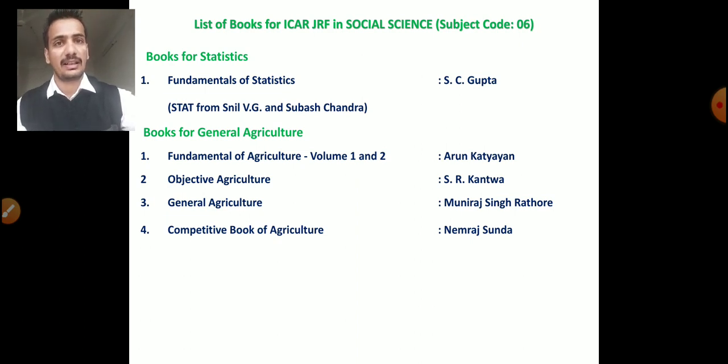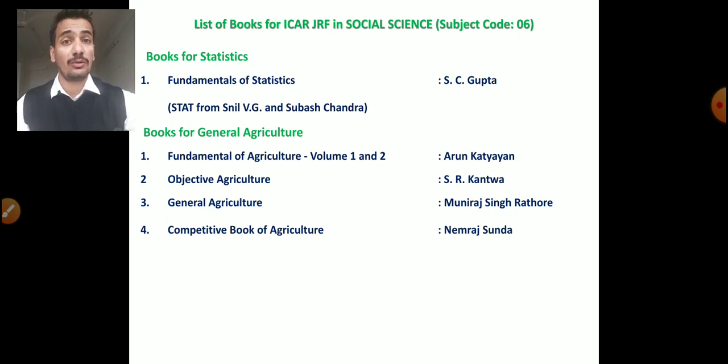About general agriculture. For general agriculture, I already told you, you must read at least 1 hour to 1.5 hours daily, because general agriculture is very vast. As per my knowledge, 15 to 25 questions, or up to 30 questions, come from general agriculture. So to cover the syllabus of general agriculture within 1 month or 2 months or 1 week is impossible. So for general agriculture, you must read daily for 1 hour.